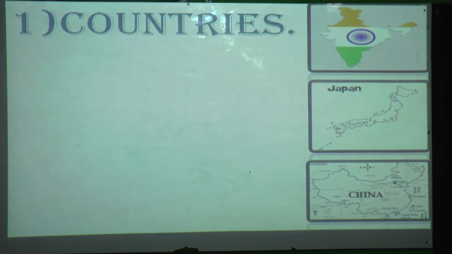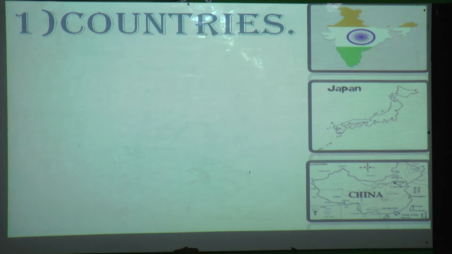Now students, what can you see over here? Yes, you can see countries, and these countries have been specified over here. First is what? This is our country, India. Here Japan. Then next is China. Now here they have specified.